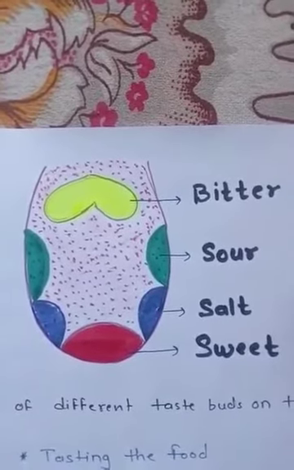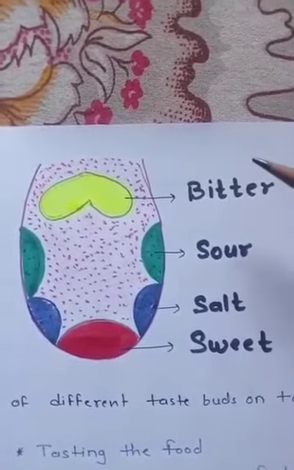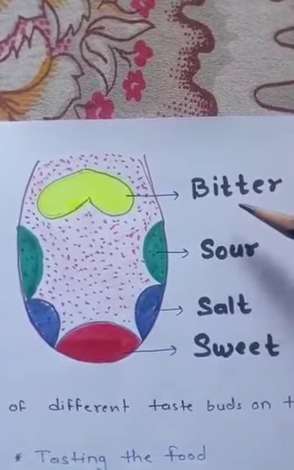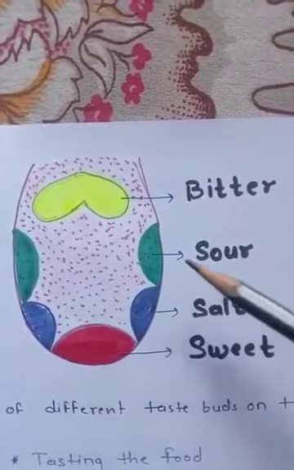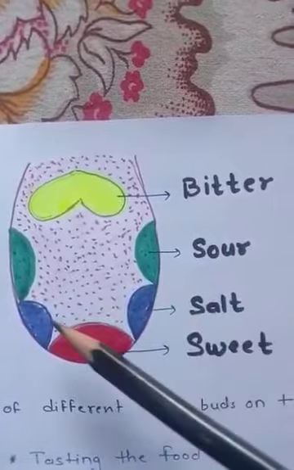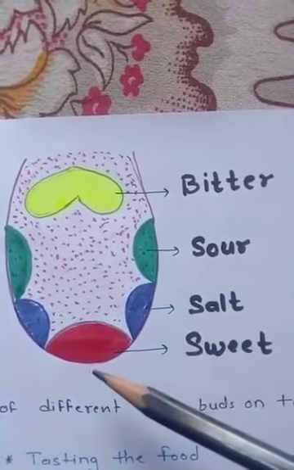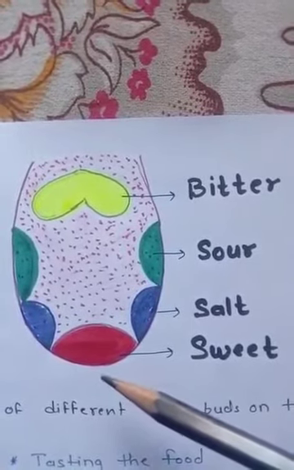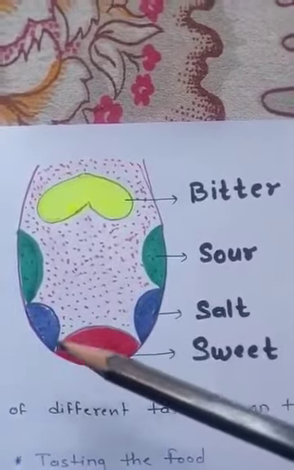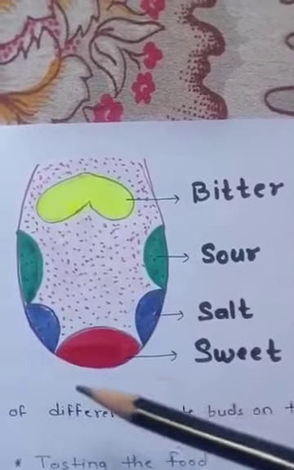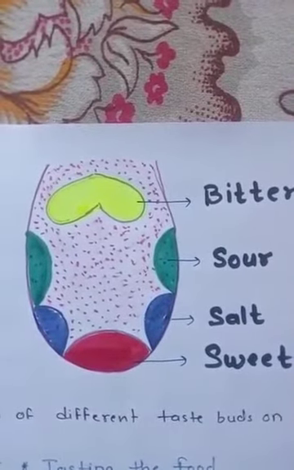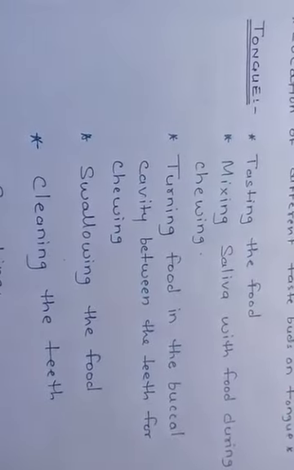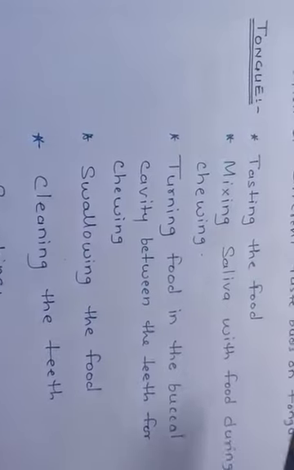What are these taste buds? In our tongue we have 4 types of taste buds. At the back we have taste buds which can taste bitter. Both sides of the tongue taste sour. After that, both sides also taste salt, and on the tip we have taste buds which can taste the sweetness of an object. So these are the 4 taste buds found on your tongue, by which you can taste different kinds of things.